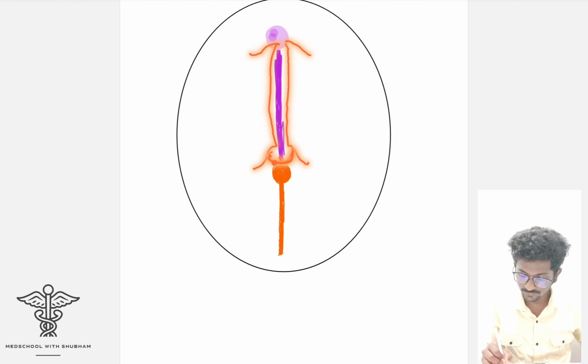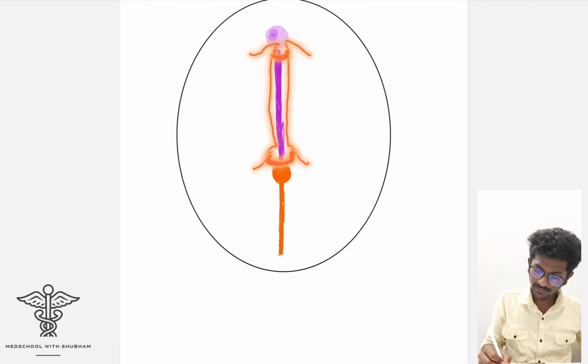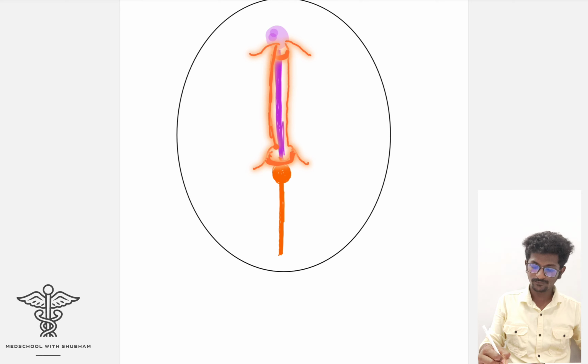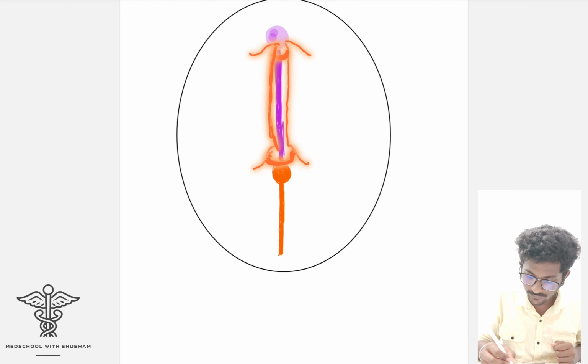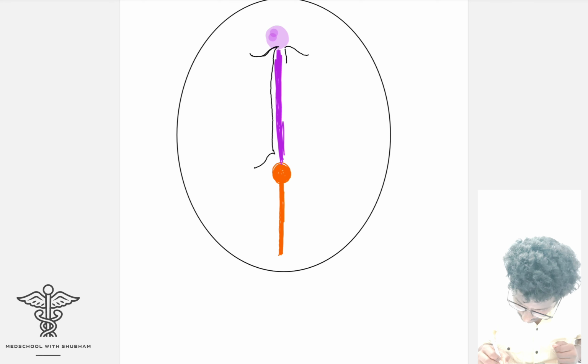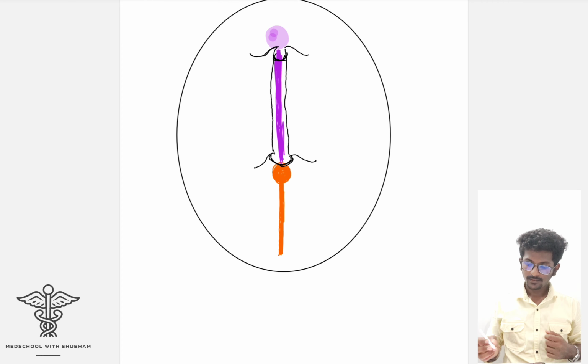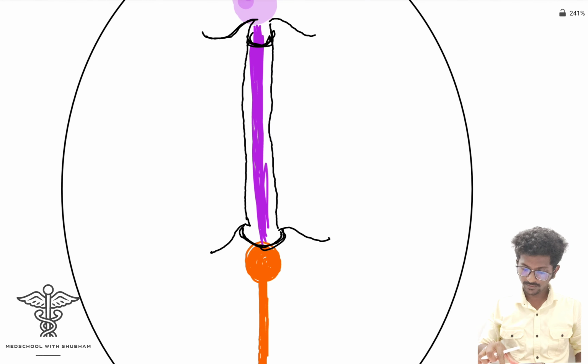I can't show you in real now, but all I can try is this three-dimensional drawing. Okay, I'll draw that. Okay, see, I hope you can appreciate this drawing.